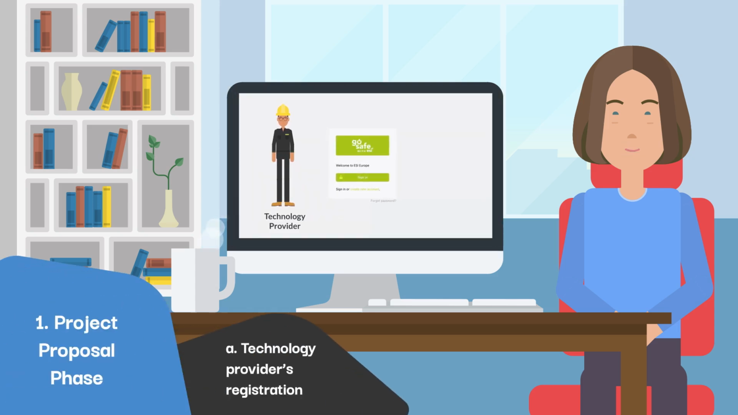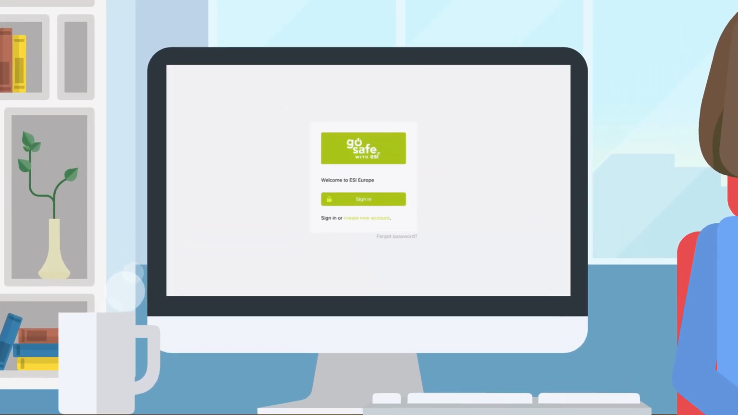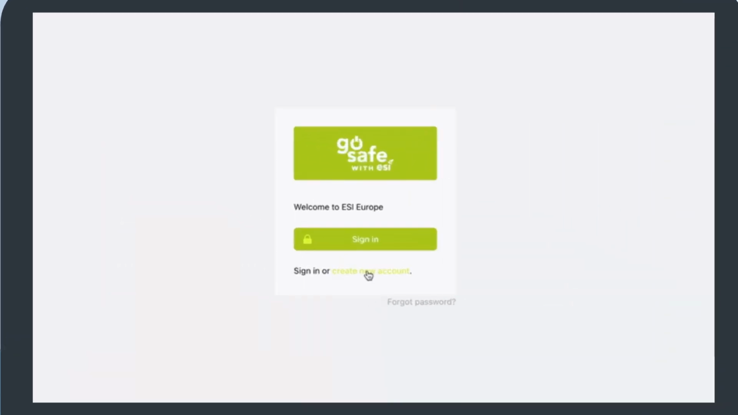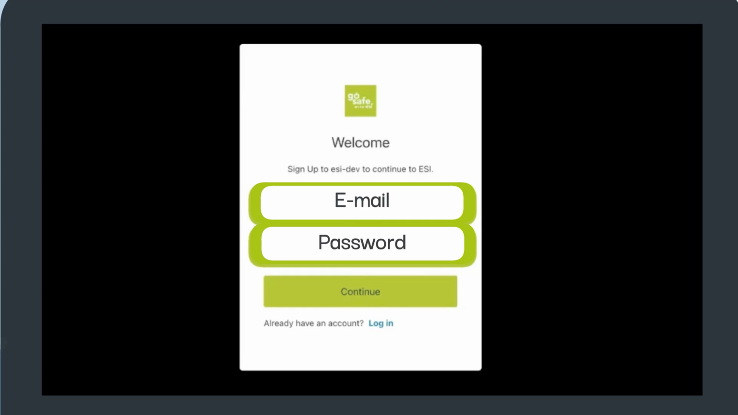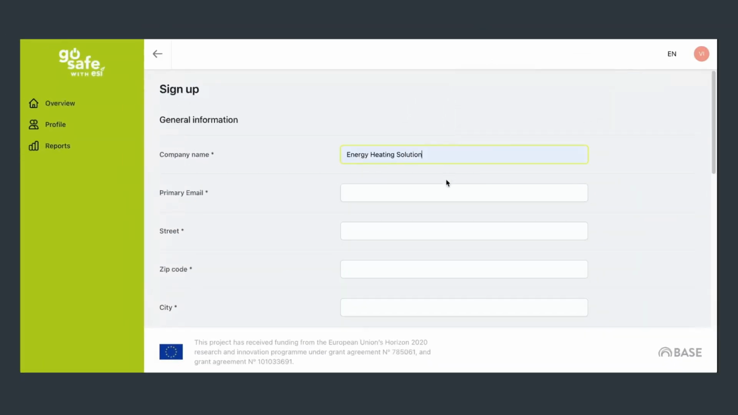If you are a technology provider that is using the Go Safe with ESI solution for their business, go to the link that will be given to you and click on Create a new account. Fill in your email address and the new password for your new account in the Management Information System and click Continue. You will be redirected to the registration page.